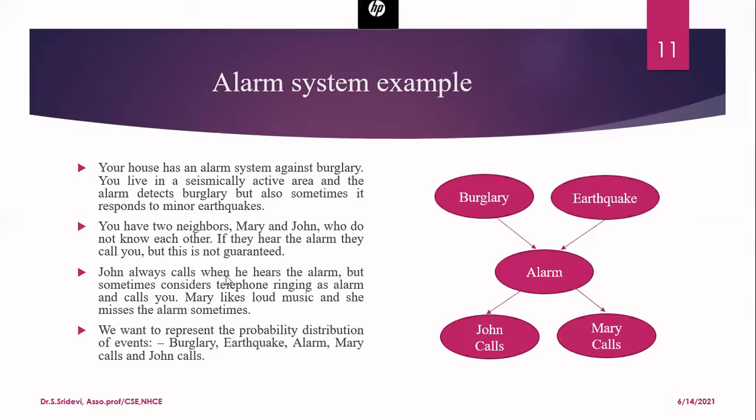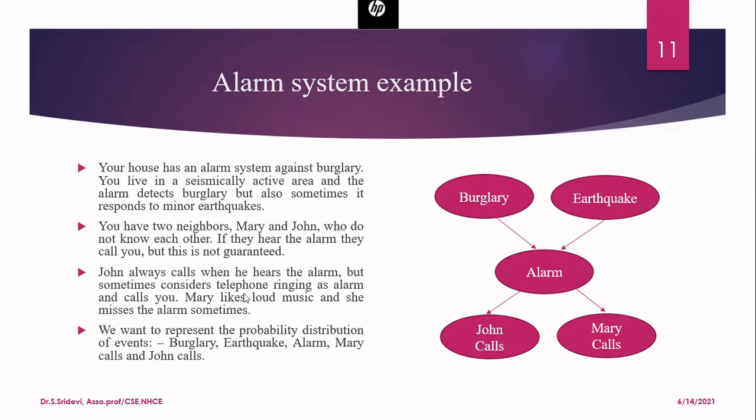John always calls when he hears the alarm, but sometimes he will consider the telephone ringing as an alarm and he will call you. That means that when John calls you, there are two possibilities. One is there is an alarm, so he is calling you, or otherwise there is a telephone ringing. He misunderstood that as an alarm and he is calling you.